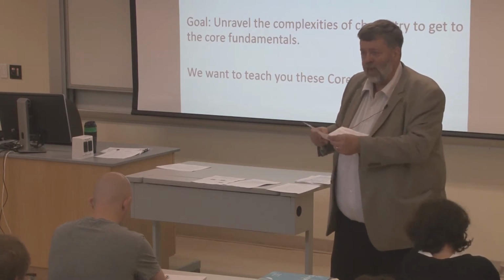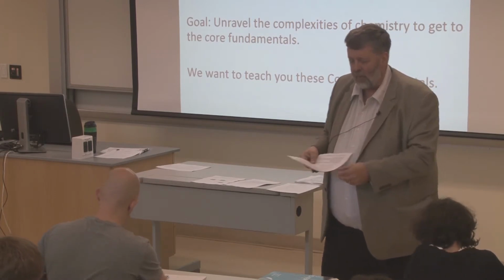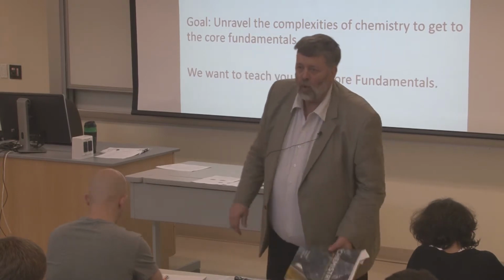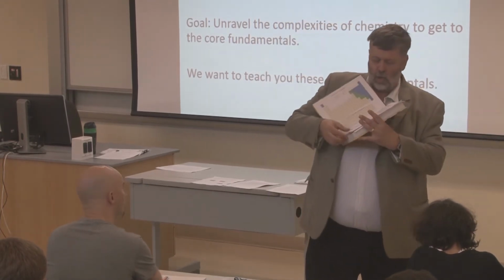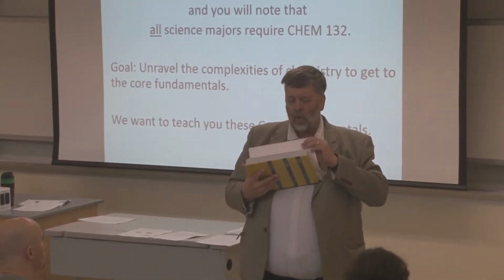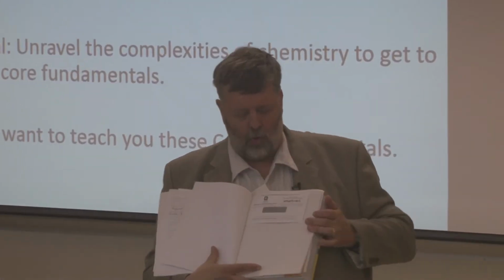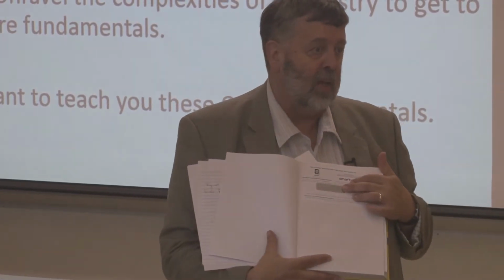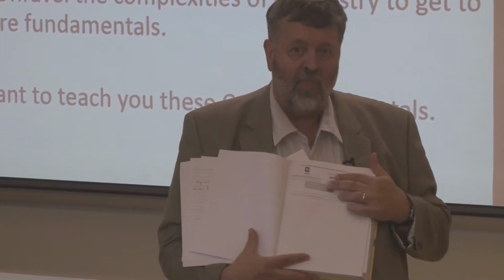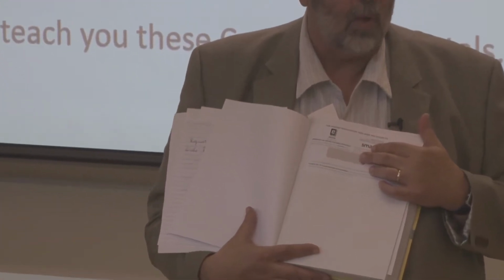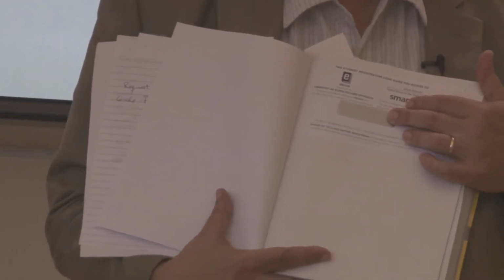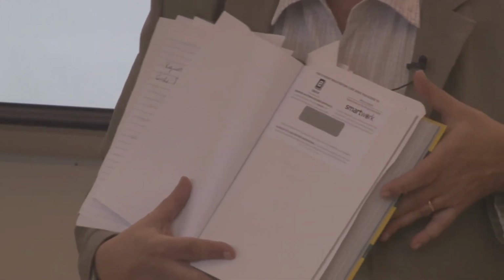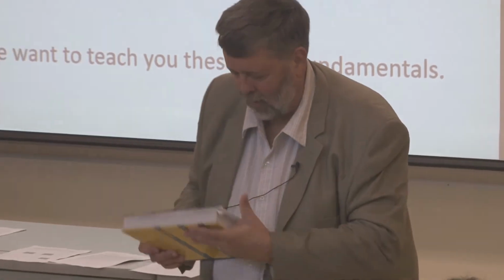There's information on the back of that first page about quizzes, about the homework. The homework is done online in a system called SmartWork. And in the book that you get from the bookstore, there's a scratch-off card that has your student access ID number. And you're going to need that. So if you bought the book separately, like as a used book or online, you're going to have to buy this from Norton. Everyone needs a SmartWorks ID, and I'll tell you how to access that in a second.